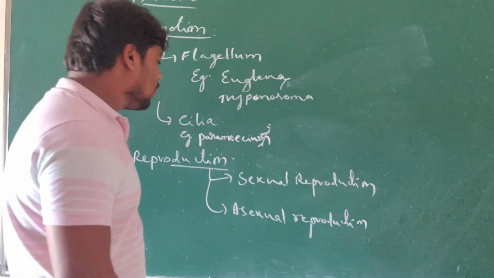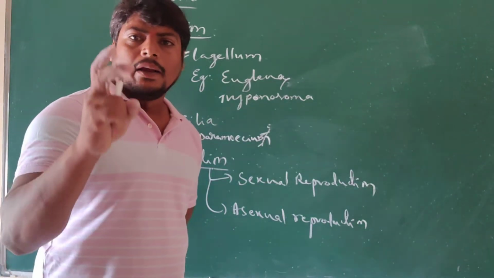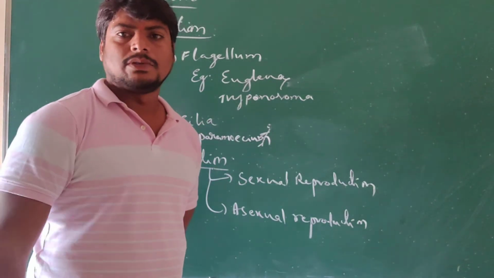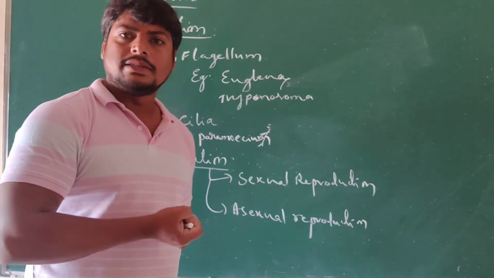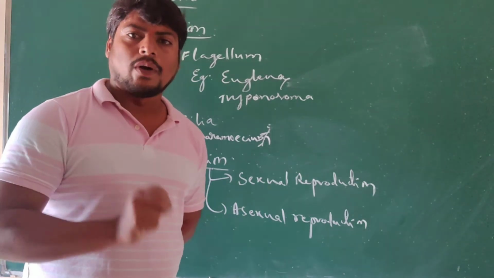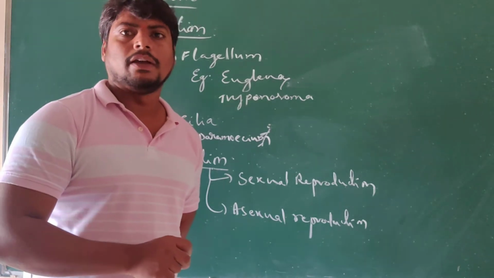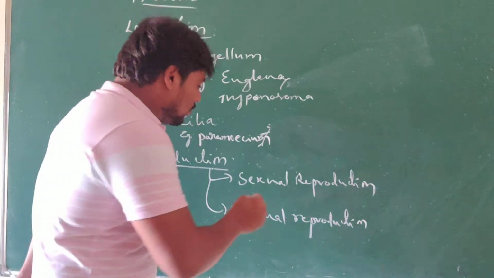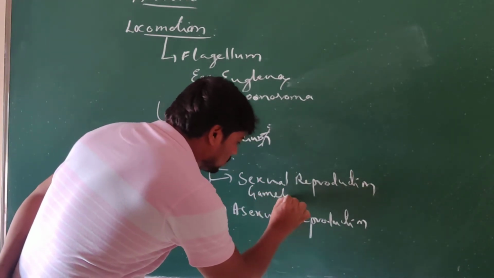Under the sexual mode of reproduction, as we know, it requires two organisms, one male and another female. From these organisms some reproductive cells are produced, and these reproductive cells are called gametes.